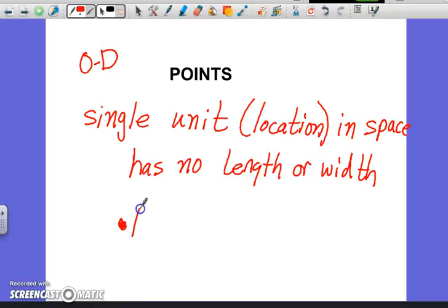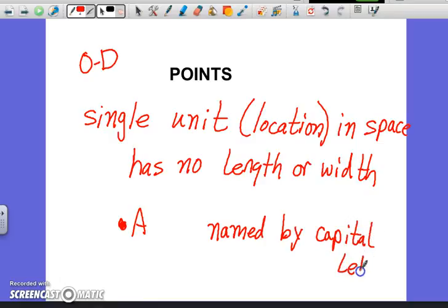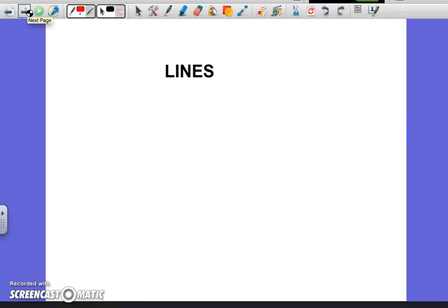If we look at a point, this one right here, we name a point by a capital letter. So this would be point A. This would be point X. So there's the basic building block. Now, the next thing is a line.